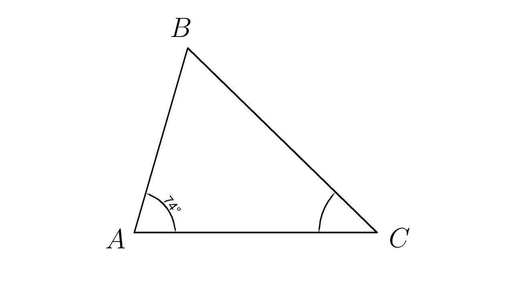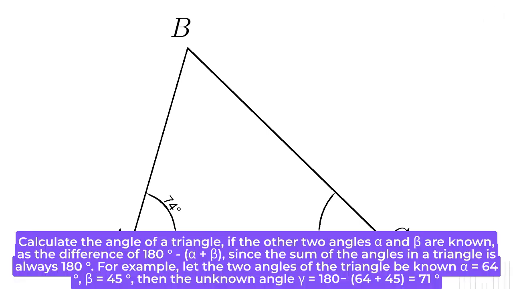Instructions. Step 1. Calculate the angle of a triangle, if the other two angles alpha and beta are known, as the difference of 180 degrees and alpha plus beta, since the sum of the angles in a triangle is always 180 degrees. For example, let the two angles of the triangle be known: alpha equals 64 degrees, beta equals 45 degrees. Then the unknown angle gamma equals 180 minus (64 plus 45) equals 71 degrees.